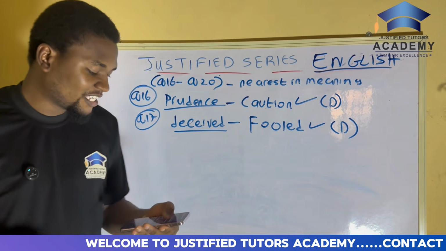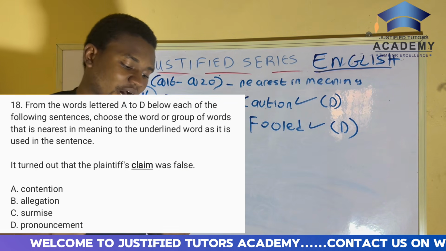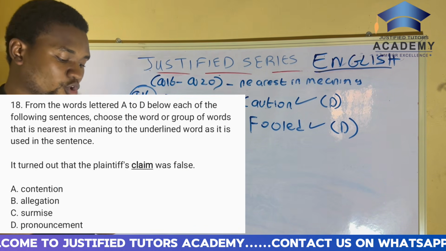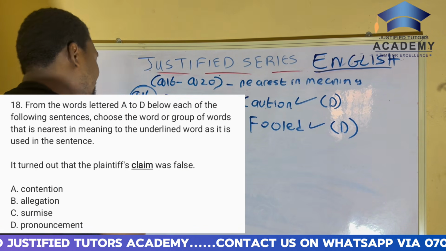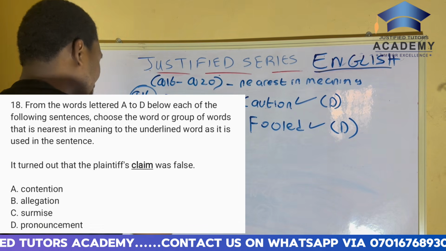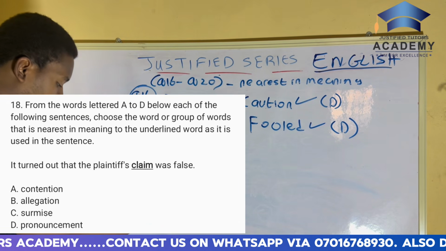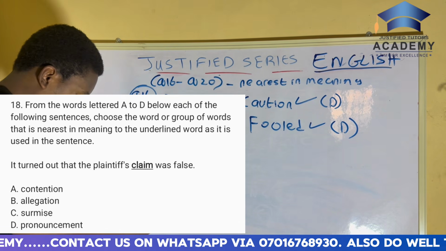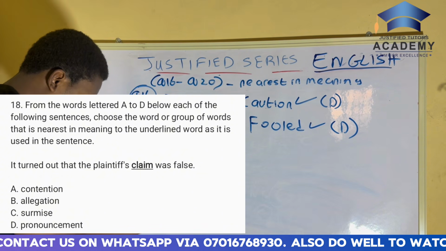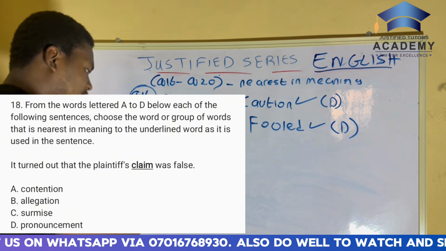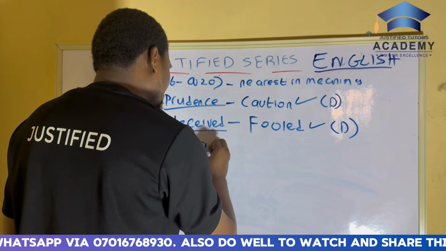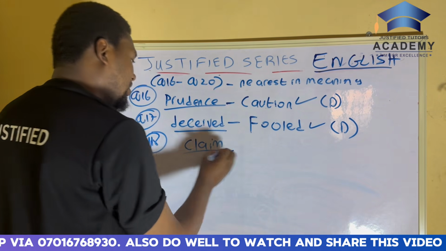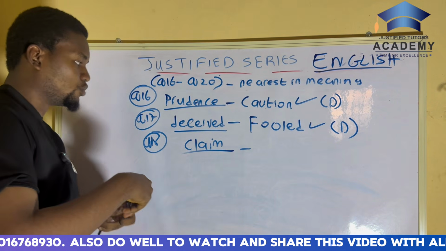Now the next one, question 18. It turned out that the plaintiff's claim was false. What is the underlined word here for question 18? The underlined word is claim. What is the nearest meaning to the word claim?